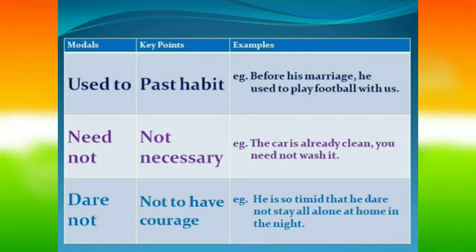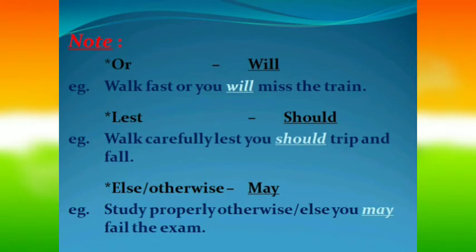If the conjunction or is there in a sentence, then it should be followed by will. For example, walk fast or you will miss the train. If the conjunction lest is there in a sentence, then it should be followed by should. For example, walk carefully lest you should trip and fall.